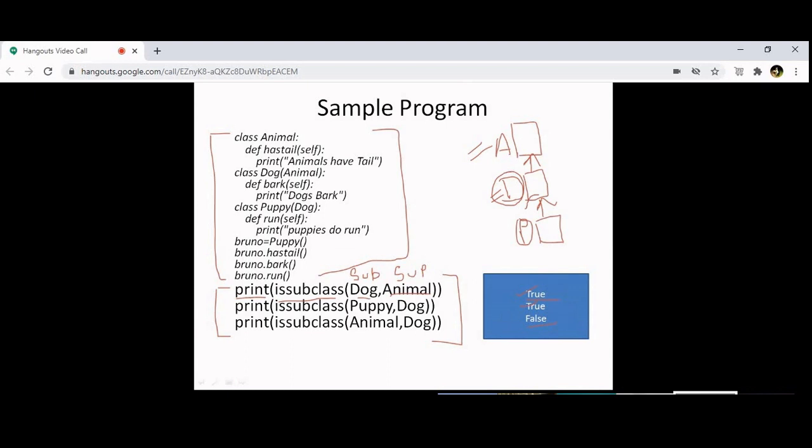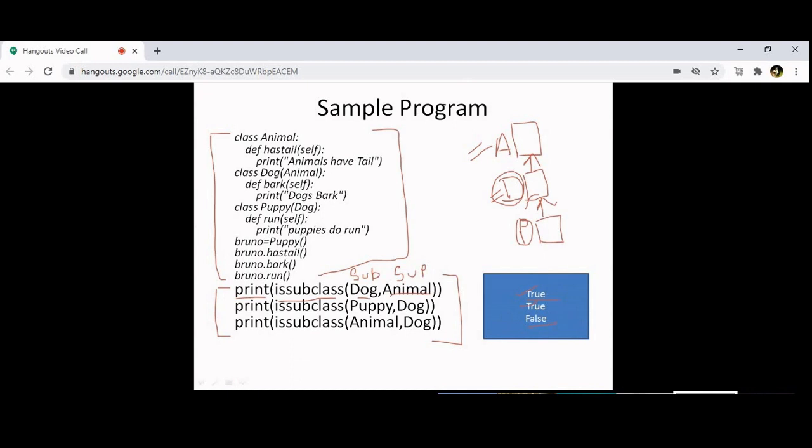So this basically we use for testing. In this program you have only 3 classes: animal, dog, puppy. But when you are doing a real life project in data science, there will be more than 3 classes. Sometimes there will be 30, 40, 80 classes.